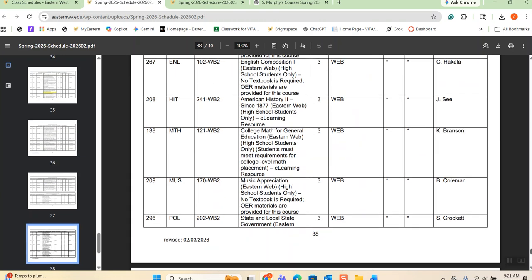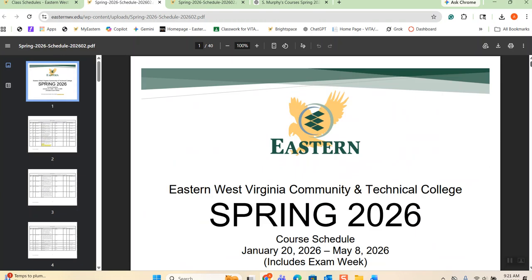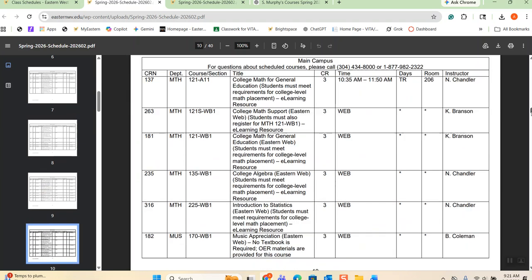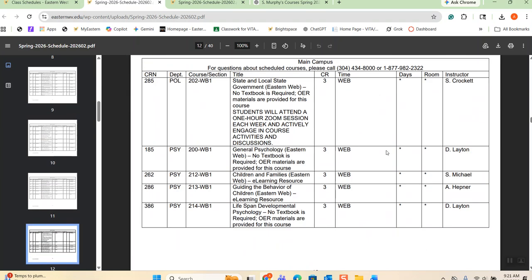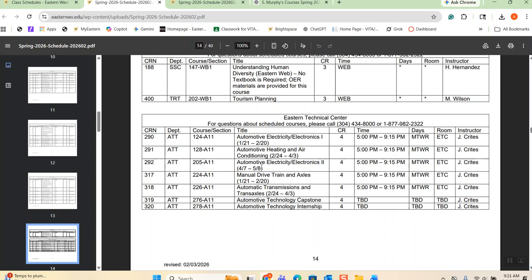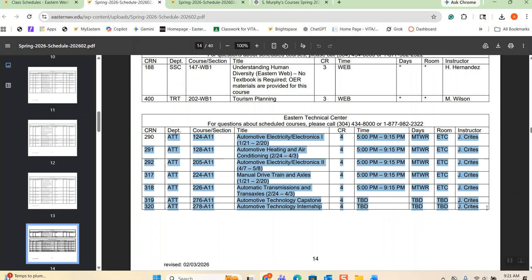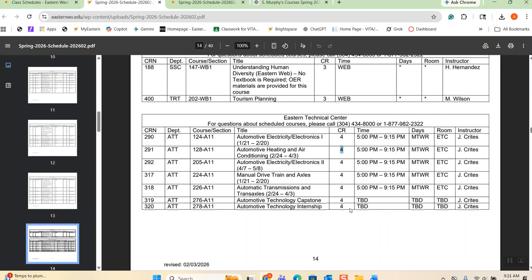A lot of classes are taught by one instructor. Let me find it. Math, political science, psychology. Here they are. Do you see how many ATT classes one instructor whose name is Jay Kreitz is teaching? Imagine each one of them is 4 credits. These are maybe seven, and 7 times 4 is 28. If we pay this instructor a lot of money, imagine in our organization, we want to make sure the employees are not making too much money.